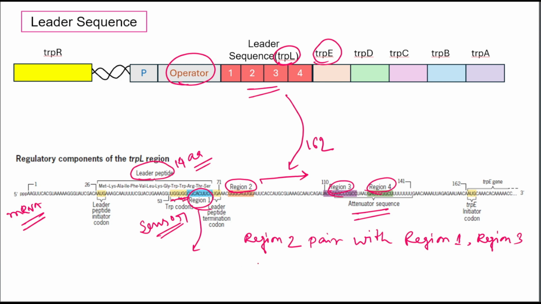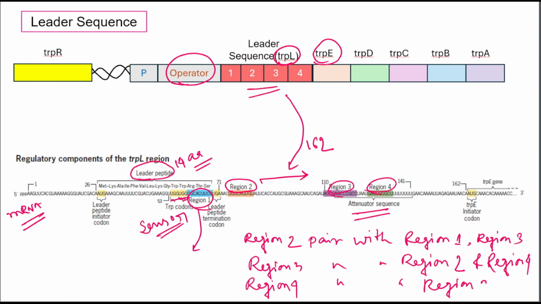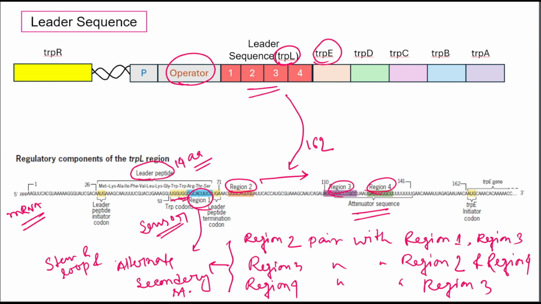Region 3 pairs with region 2 and region 4, and region 4 pairs with region 3 and forms the terminator hairpin. These four regions form alternate secondary structures, that is, stem-loop or hairpin structures, and this region is responsible for attenuation.